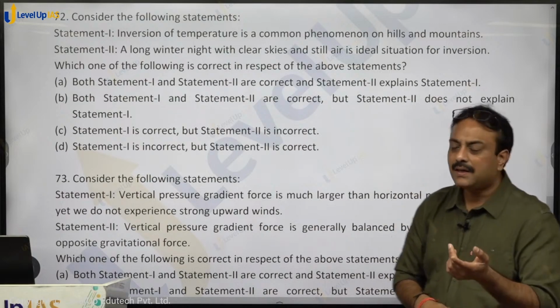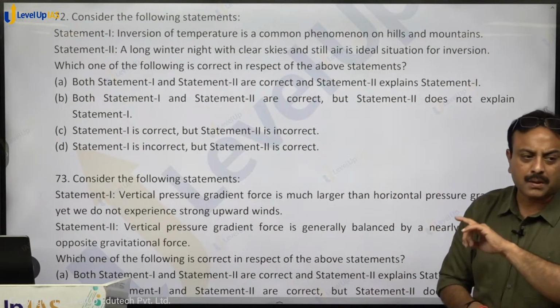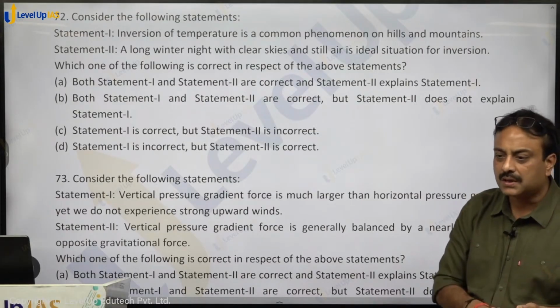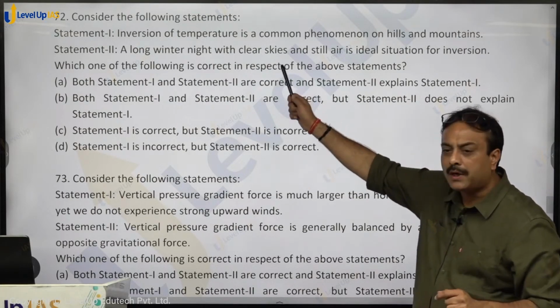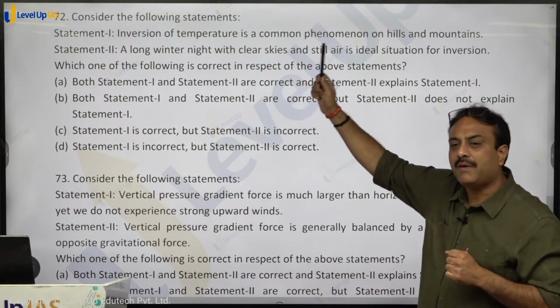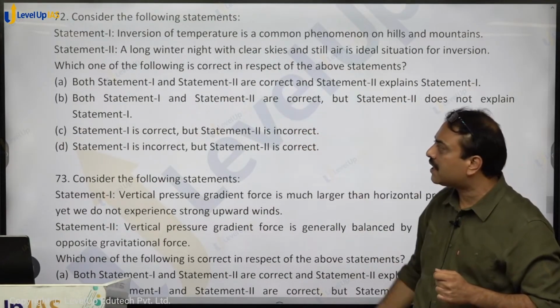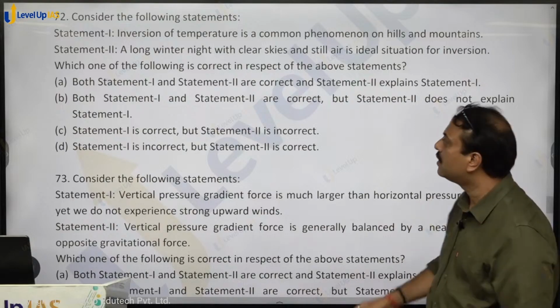The reason written over here is the reason for inversion of temperature over the plain regions of northern India, during winter months. So in Delhi, if we are having inversion of temperature, it will be due to statement number 2, right? On mountains, if we are having inversion, it will be due to air drainage. It is not this reason. So both the statements are correct, but statement 2 is not the correct explanation for statement 1.